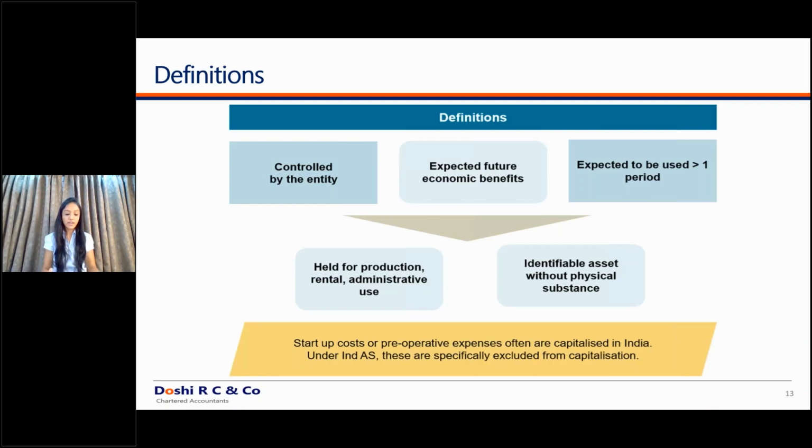But for example, a cricket club has a contract with individual players to stay with that club for a particular tenure. It might be 2 years, 5 years, whatever the tenure is. So that club is to receive the services from that player for a particular period. In such cases, what to do? Since you have a contract with such a particular employee and the employee cannot move out of your club for that period, you can recognize the amount paid to get the contract with that employee. There's a certain amount paid to get the rights, so that amount can be recognized as an asset because you have control over it. This is another example of cases where such contracts are recognized as an asset.